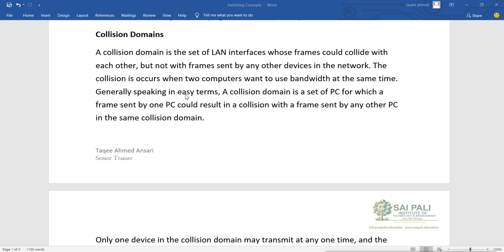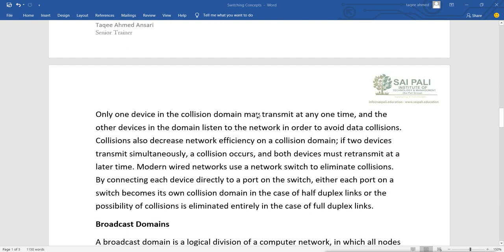Generally speaking, in easy terms, a collision domain is a set of PCs for which a frame sent by one PC could result in a collision with a frame sent by another PC in the same collision domain. So collision domain means where all the devices can collide. Can collide means when they send the data at the same time, their data will collide. So only one device in the collision domain may transmit at any one time, and the other devices in the domain listen to the network in order to avoid the data collision.